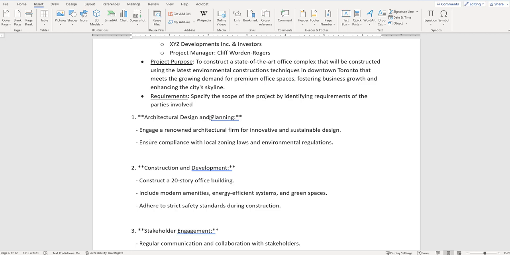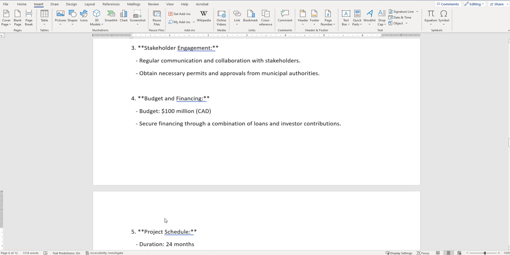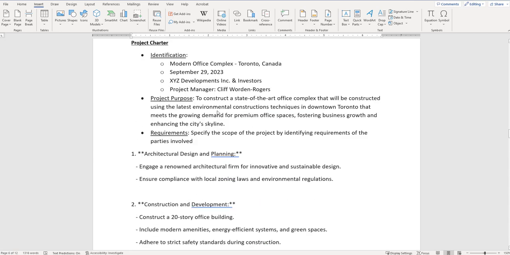All right, so what I would consider doing first is reading your project purpose, understanding what it is that you're doing, and making sure that any of these bullets should be mentioned up above. So let's look at the first one. Architectural design and planning is a first high-level requirement. So engage a renowned architect firm for innovative and sustainable design. Okay. Ensure compliance with local zoning laws and environmental regulations.